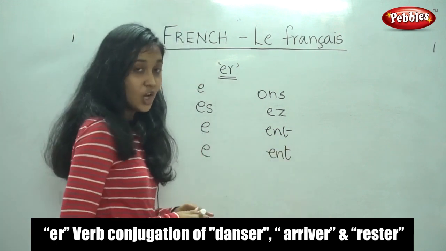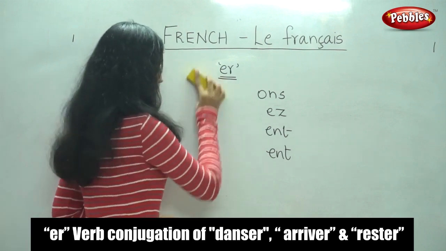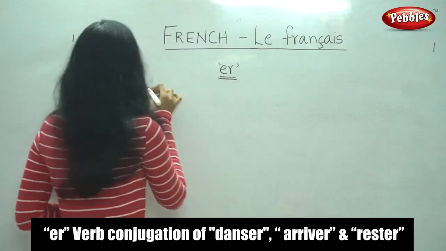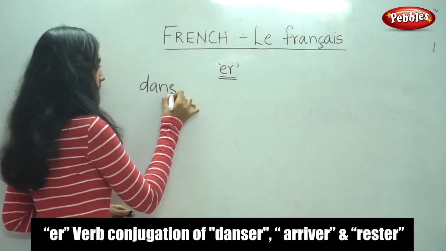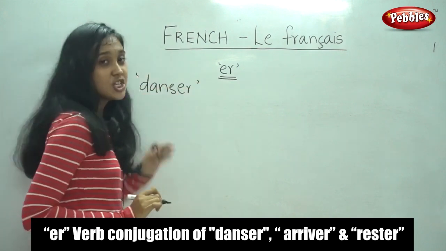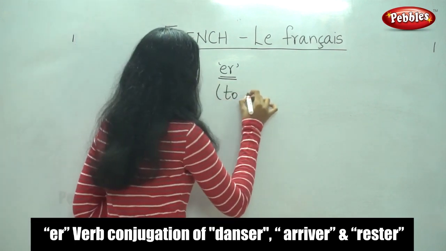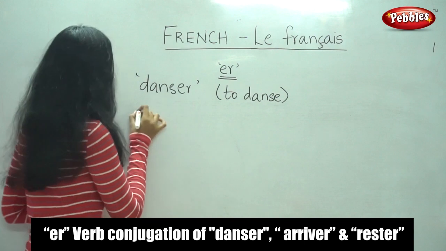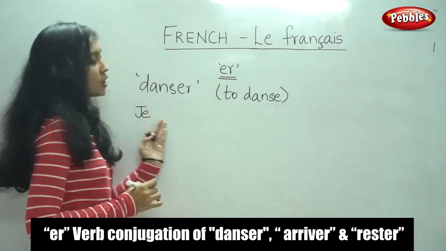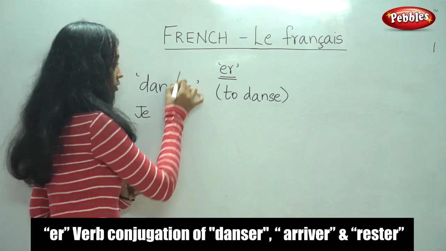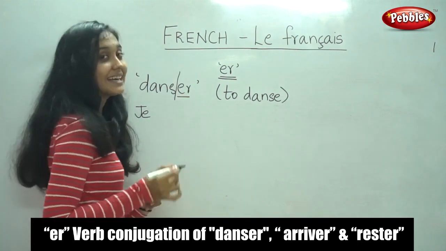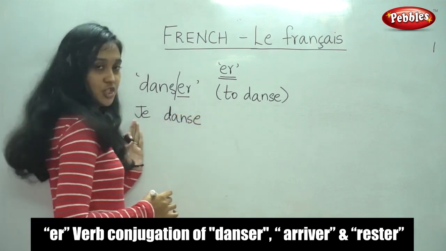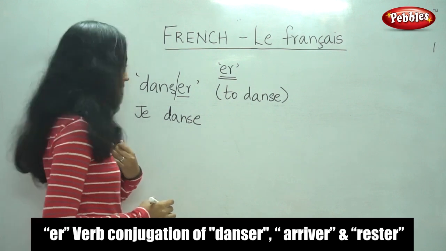Do you remember this? We had also conjugated some of the verbs that end in ER. So shall we see some more verbs? For example, let us take the verb danser. It means to dance. So can we try to conjugate it? For je, what would be the conjugation for je? Yes, we would remove E and R and place E. D-A-N-S-E. Dance. Je danse. It means I dance.